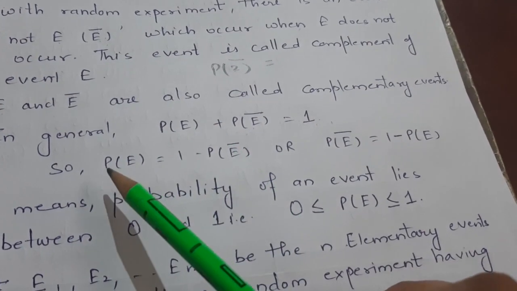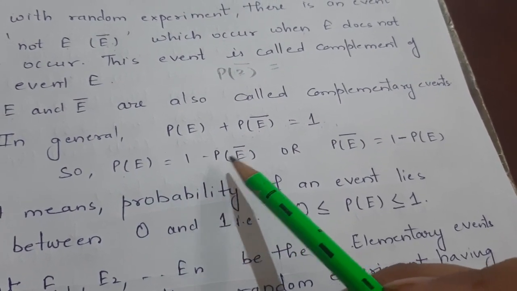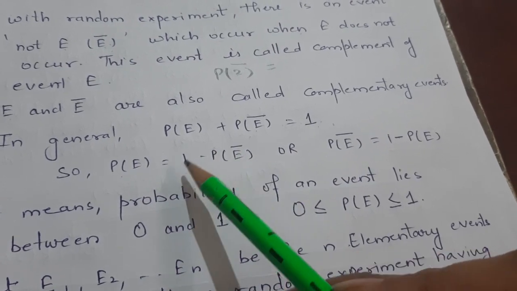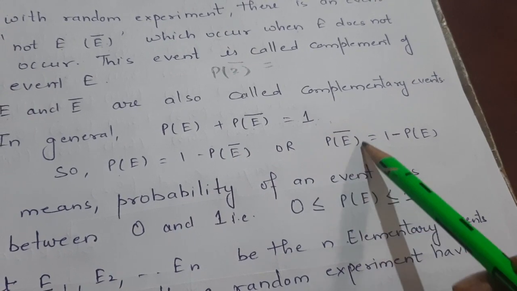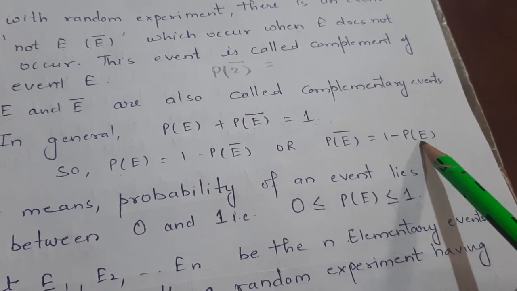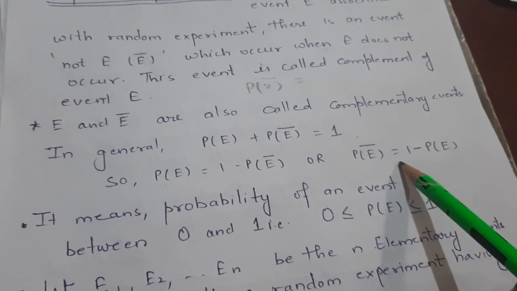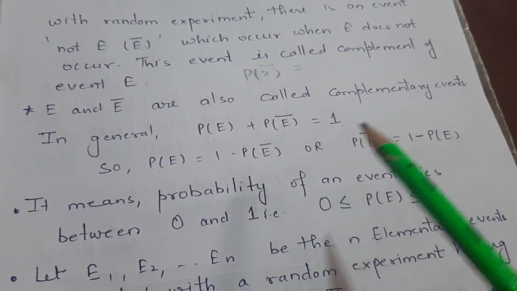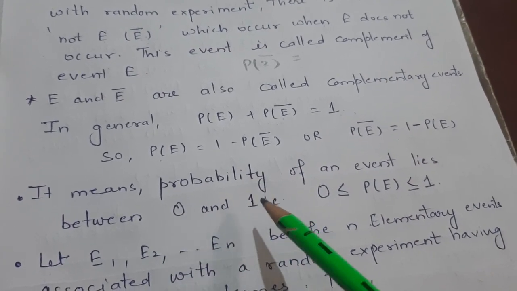We can find the probability of an event by subtracting the probability of not happening of the same event from 1, or we can find the probability of not happening of the same event by subtracting the probability of happening of the same event from 1. From this we got to know that the probability of an event lies between 0 and 1.